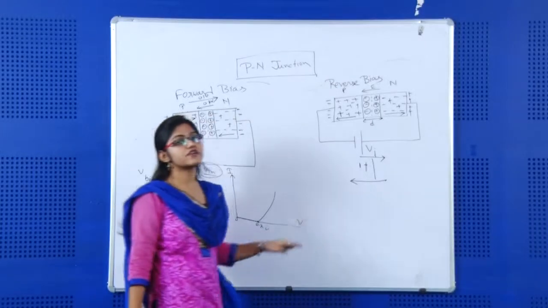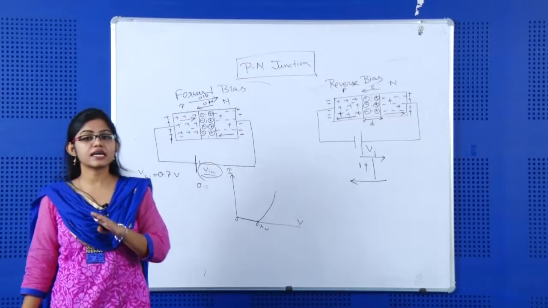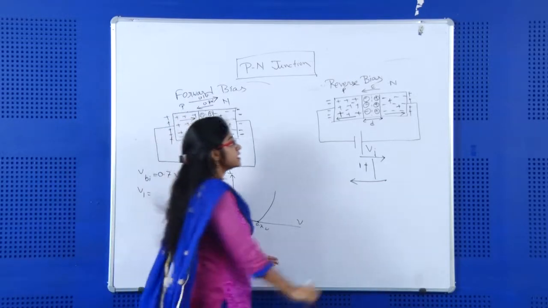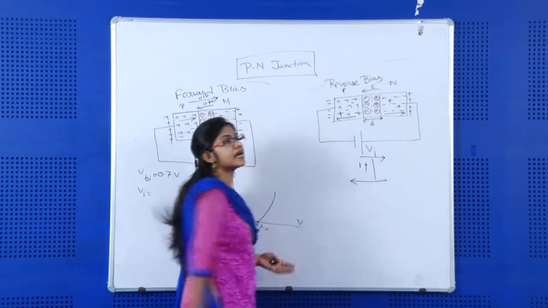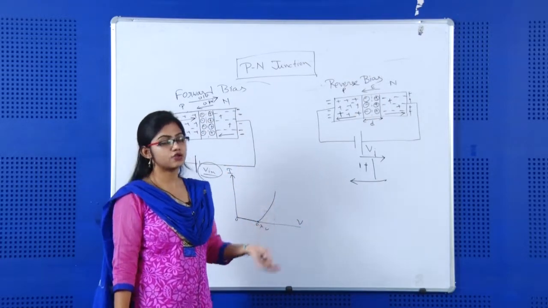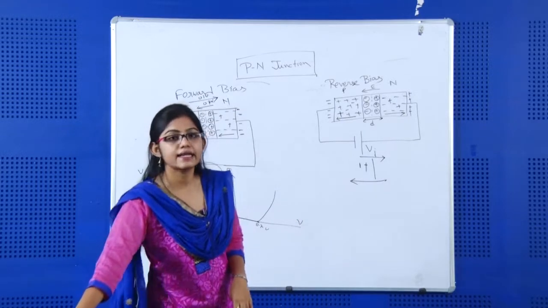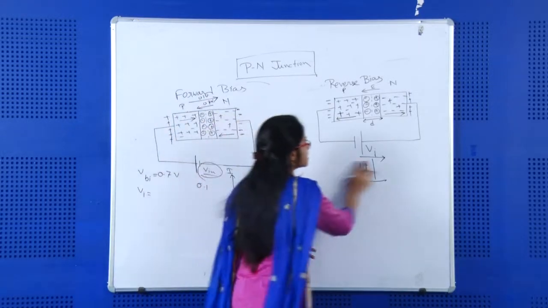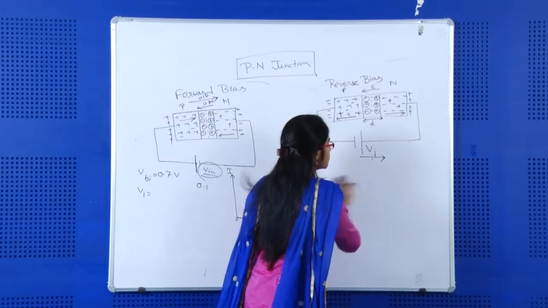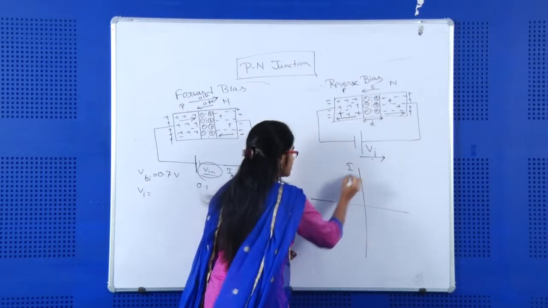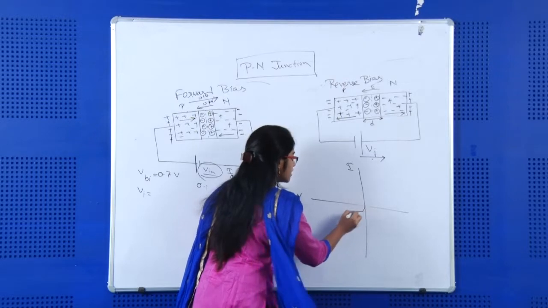So, in case of reverse bias, no majority charge carrier can flow from P to N or N to P. The minority charge carriers of N or P type can flow from P to N and N to P. So, because of the minority charge carriers, we will get a current in the reverse bias condition. And if I try to plot the graph, I versus V, the graph will be like this.